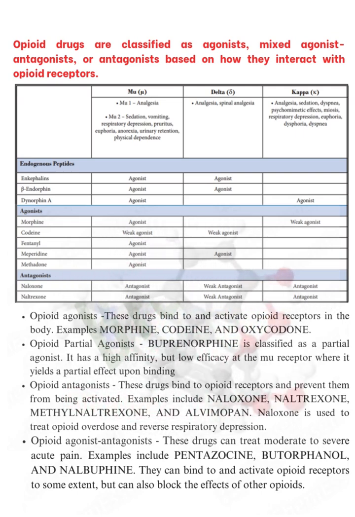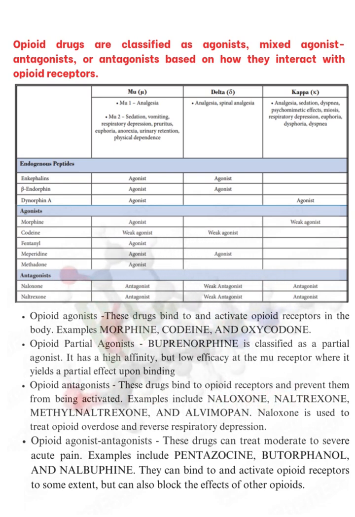Next class, opioid antagonists. These drugs bind to opioid receptors and prevent them from being activated. So this is the completely opposite action of the opioid agonists. Examples of opioid antagonists are mainly naloxone, naltrexone, methylnaltrexone and alvimopan. Naloxone and naltrexone are the main opioid antagonists. Naloxone is used to treat opioid overdose and to reverse respiratory depression.